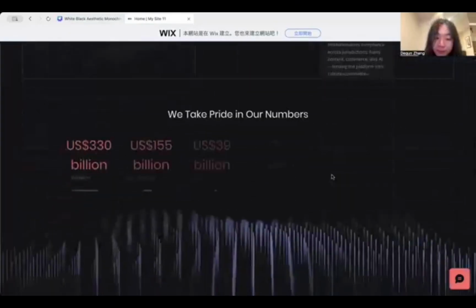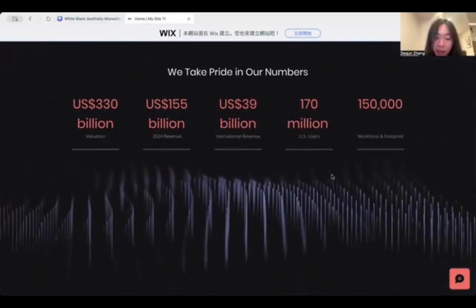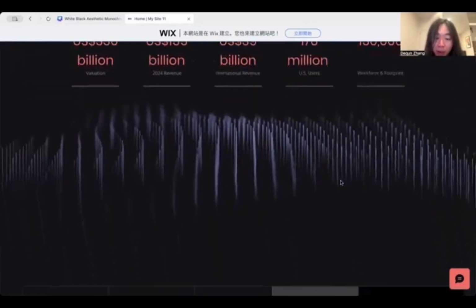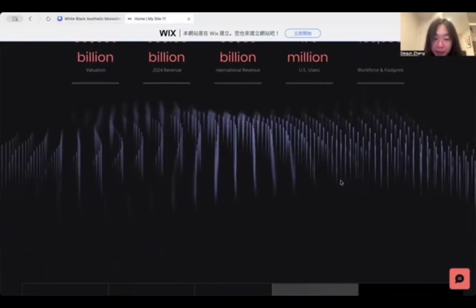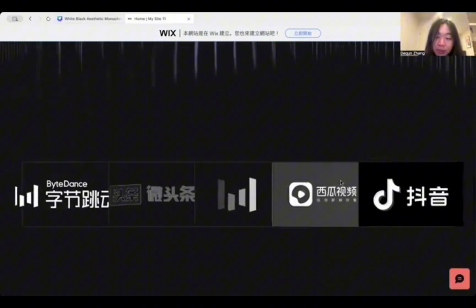You can scroll down and you will see the data cards, like US dollar 330 billion valuation and 117 million monthly active users. These numbers and the app card below are used to provide a sense of scale and context.